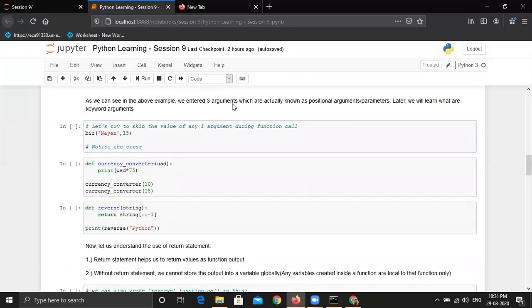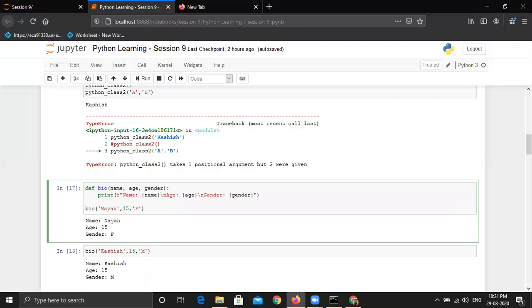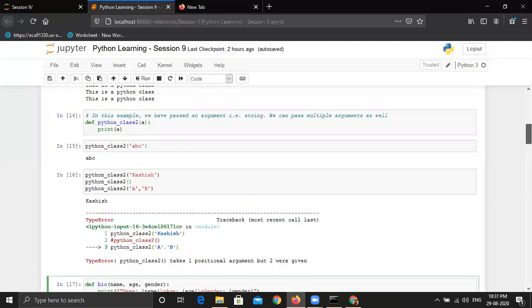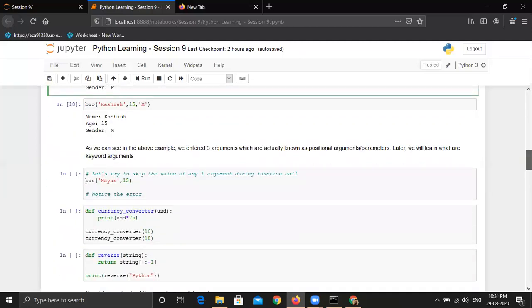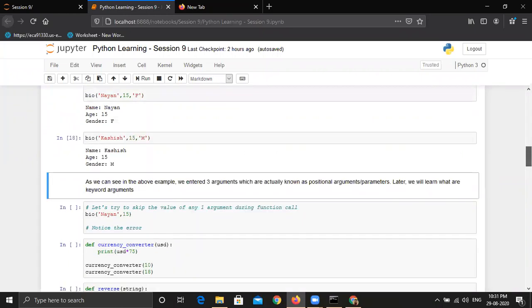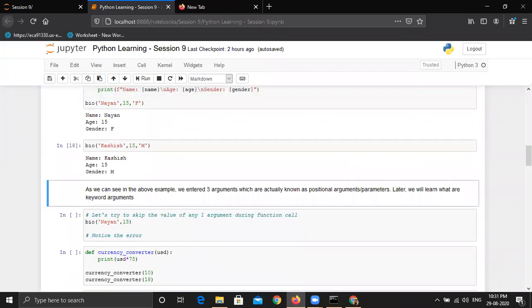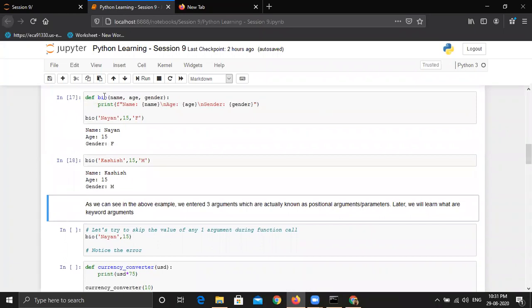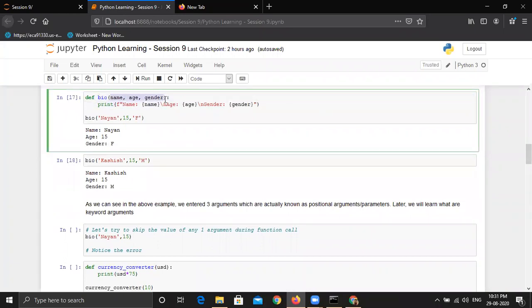Now, as we can see in the above example, we have entered 3 arguments, which are actually known as positional arguments. In Python we also call arguments as parameters, so this is just a similar word. Later we will learn what keyword arguments are. Right now, let's check one more thing: this bio function takes 3 arguments, right?